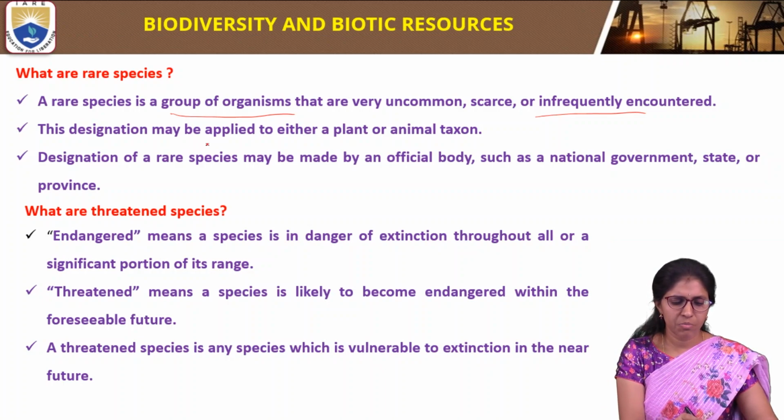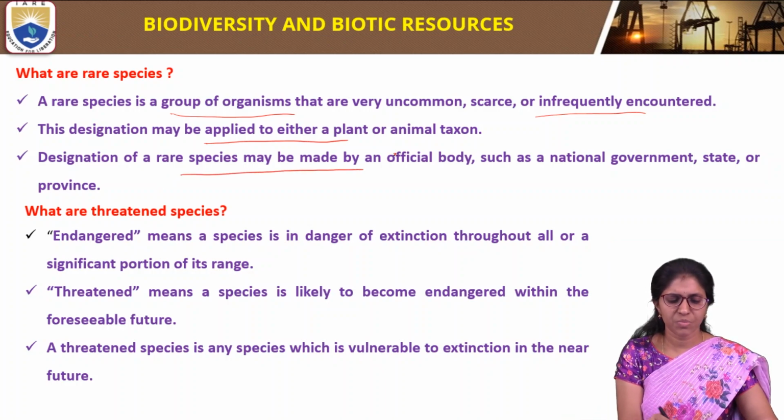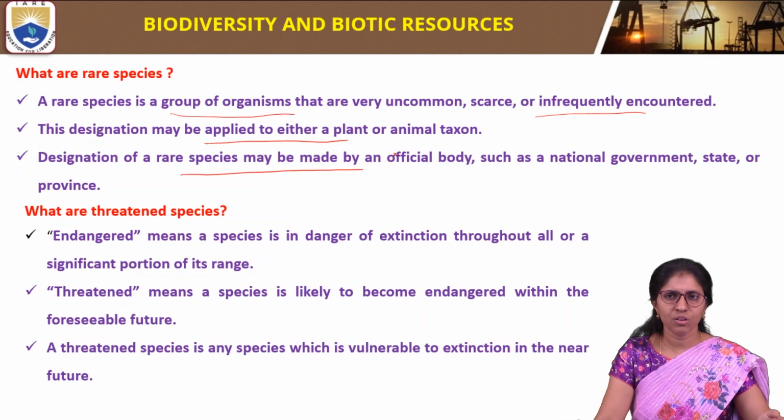This designation may be applied to either a plant or animal taxon. The designation of rare species may be made by an official body such as a national government, state government or province. So a group of organisms that are very uncommon, scarce or infrequently encountered are called rare species.